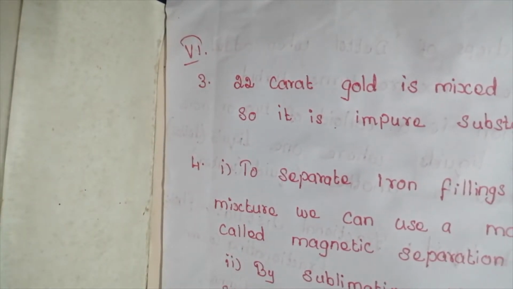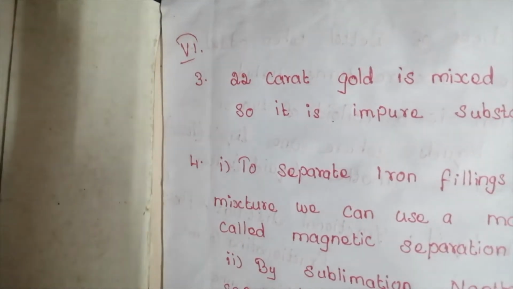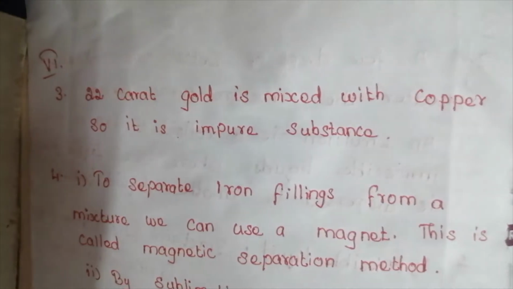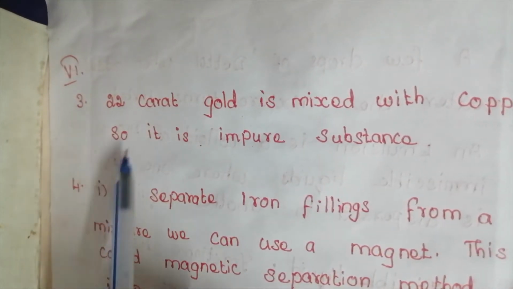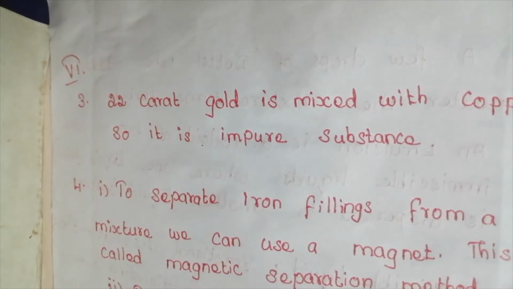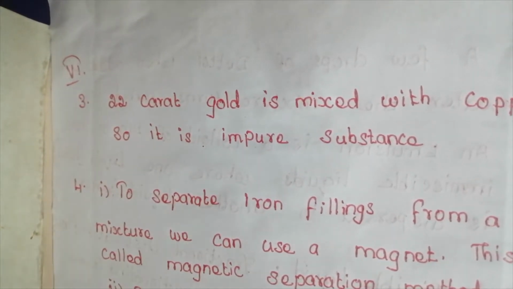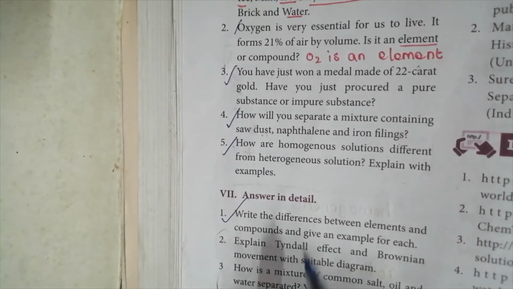Near that question you need to write down: 22 karat gold is mixed with copper, so it is an impure substance. Note it. See the next question.